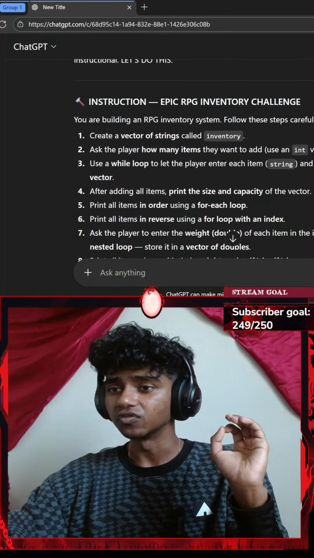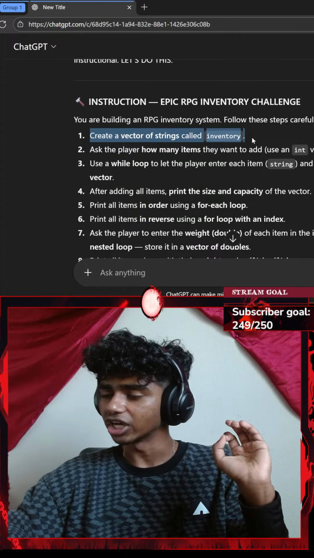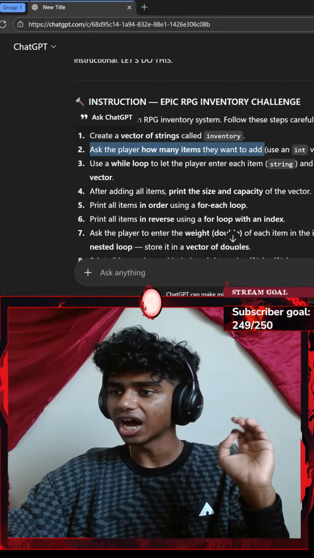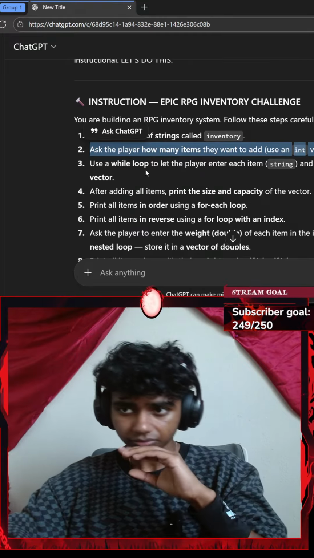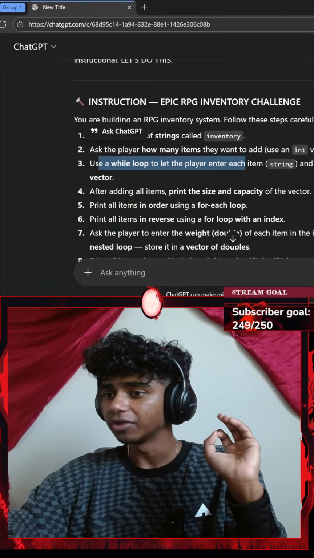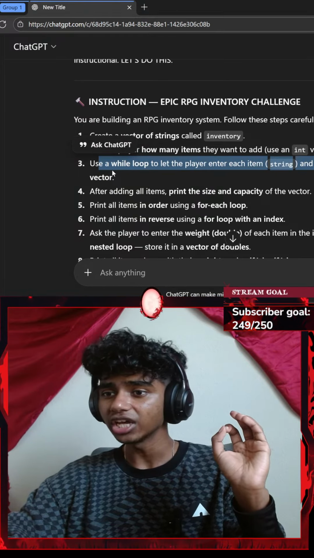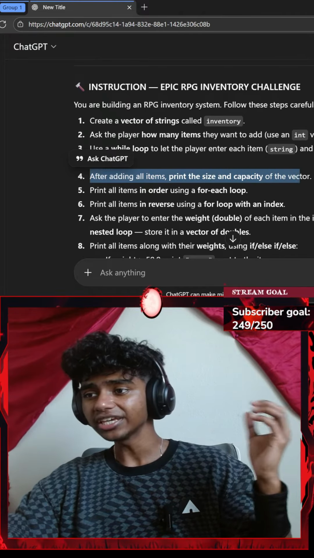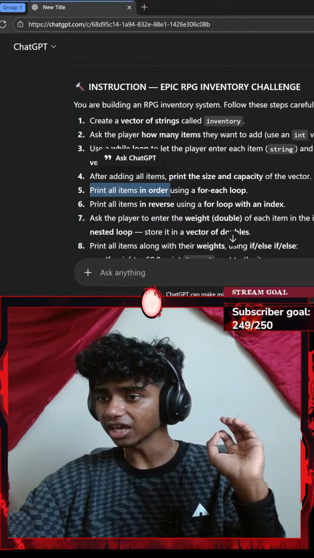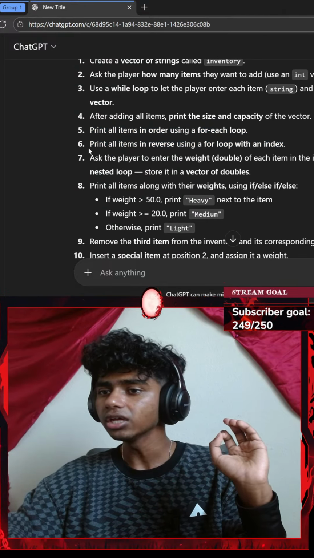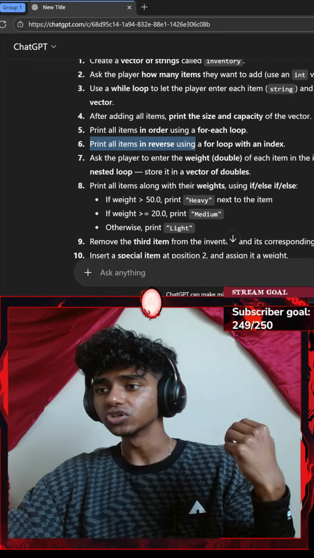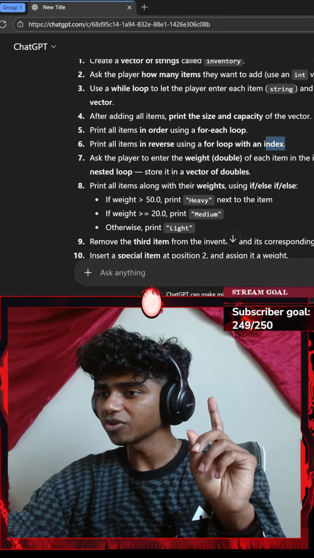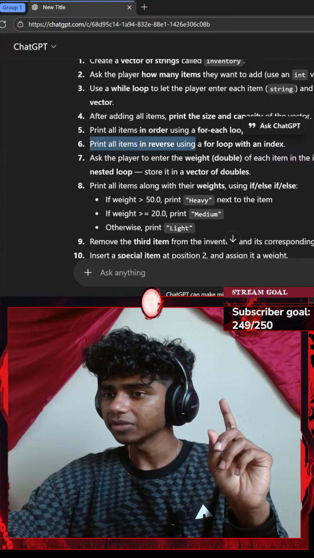Follow these steps carefully. First up, create a vector of strings called inventory. Ask the player how many items they want to add using an integer variable. Use a while loop to let the player enter each item and push it into the vector. After adding all items, print the size and capacity of the vector. Print all items in order using a for loop. Print all items in reverse using a for loop with an index.